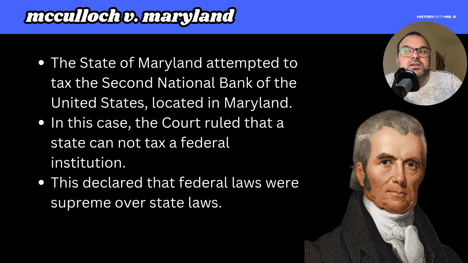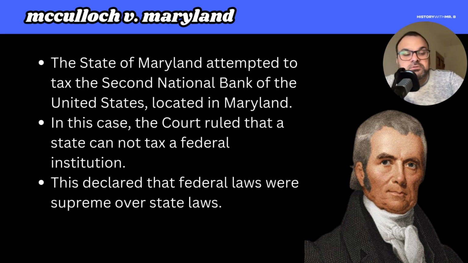Now here, in 1819, the state of Maryland tried to tax the Second National Bank of the United States, which was a federal bank located in the state of Maryland. The court ruled that a state cannot tax a federal institution, right? Because the federal government is supreme to state law. So that was unconstitutional. Maryland could not tax the national bank, because a federal institution is supreme over state law.